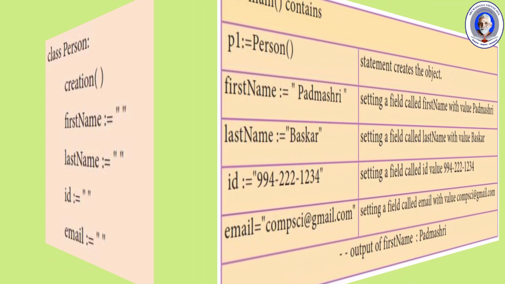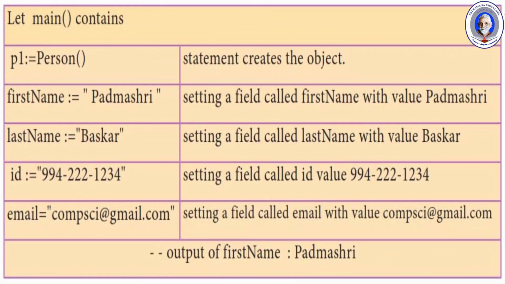Let main contain p1 assigned as person. The person class creates an object called p1. Padmashri is assigned to the field first name. Bhaskar is assigned to the field last name. 9942221234 is assigned to ID, and compscience@gmail.com is assigned to the field email.